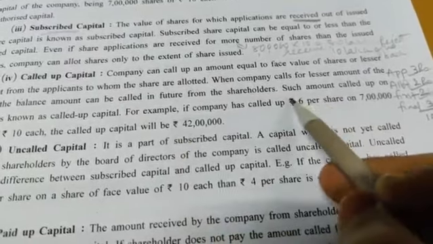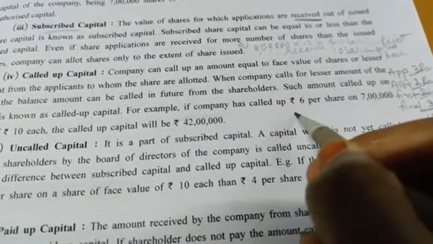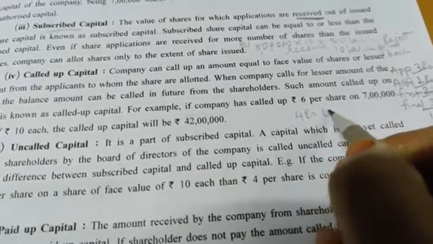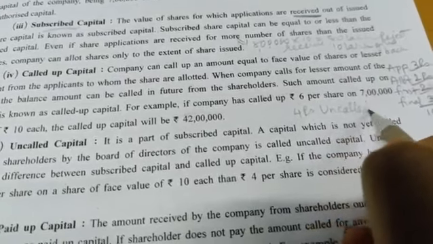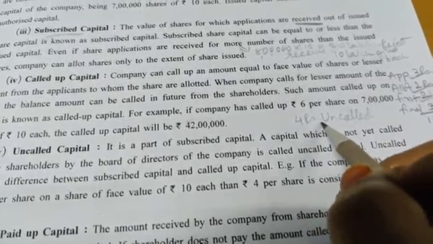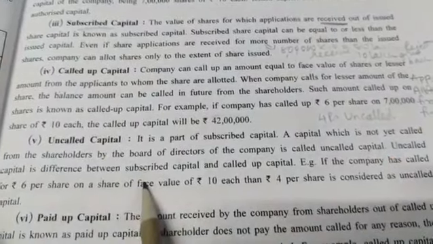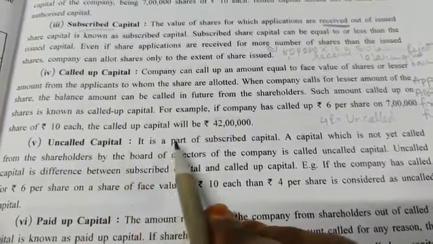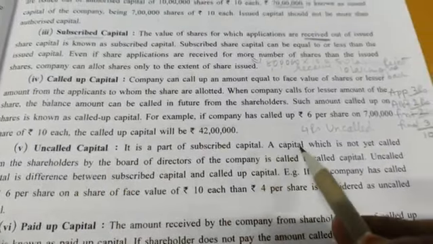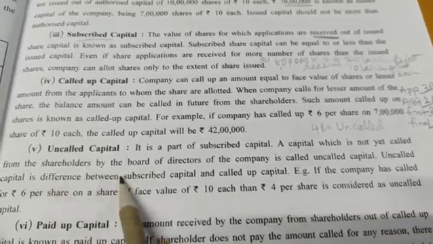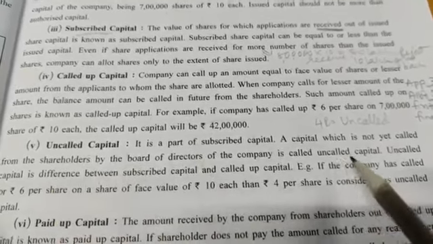See, out of 10, 6 is called up. So what is not called? 4 rupees. Okay, that will be called uncalled amount. So here 4 rupees is known as uncalled. That is 4 sevens are 28 lakhs. See, here they have given uncalled capital. Okay, so it is a part of subscribed capital, a capital which is not yet called from the shareholder. That is known as uncalled capital.